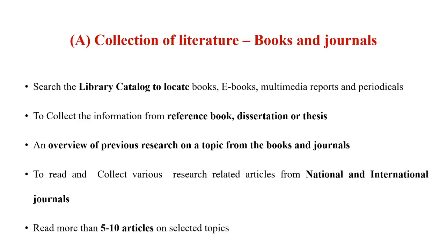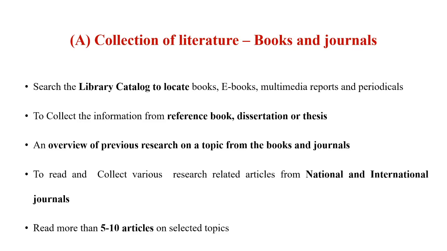First, books and journals. How are books and journals considered a source of literature review? Generally, when we visit a library, we see different books placed in cupboards.